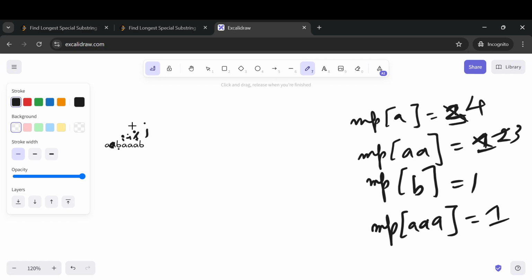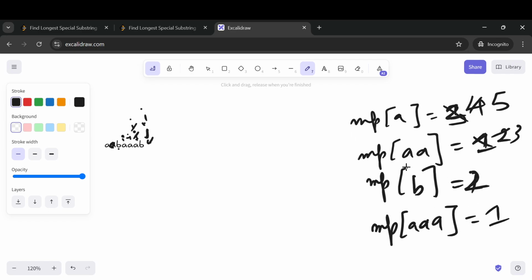So I moves one step ahead, a will be increased one more time, and j again will point in this position, that is the last position. No special substring is formed. Then I will go to the last position, and b's value will be increased by one more time. That's it. So this is our updated array.